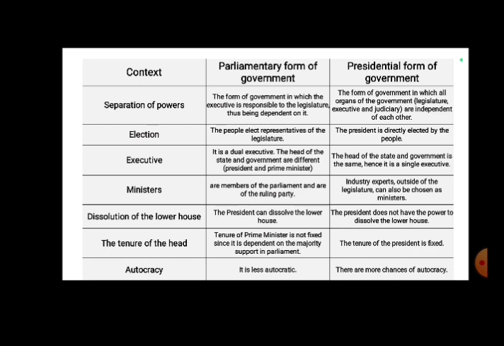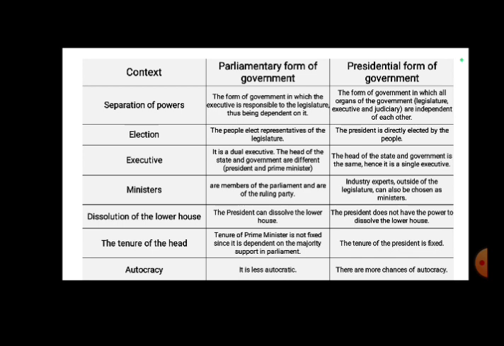Let us see the difference between parliamentary form of government and presidential form of government. First is based on separation of powers. As we have said earlier, in parliamentary form of government, the executive is responsible to the legislature, and in presidential form of government, legislature, executive and judiciary are independent of each other.